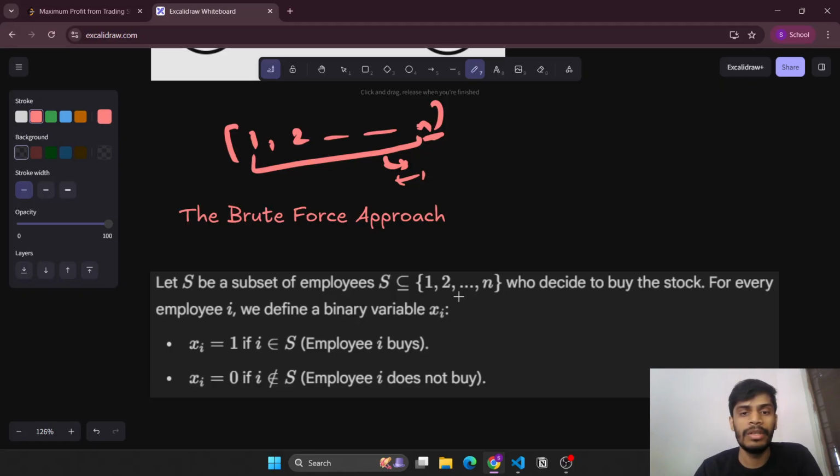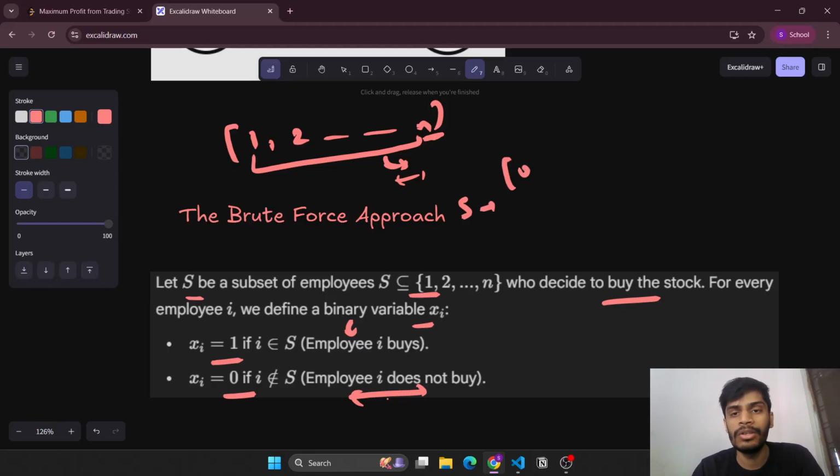Let S be a subset of employees who decide to buy the stock. For every employee i, we define a variable, say xi, where if xi is equal to 1, that means employee i will be buying that particular stock. And if xi is equal to 0, then i does not belong to S, so employee i does not buy. So S can be a subset where each employee has a 0 or 1 bit. If it is 0, it does not belong to that set, hence it will not buy the stock. And if it is 1, it will be buying the stock.